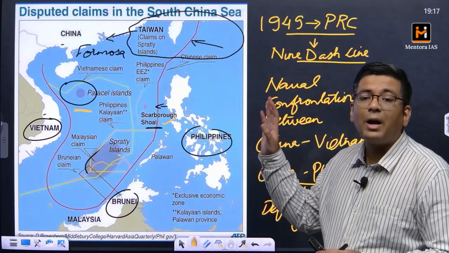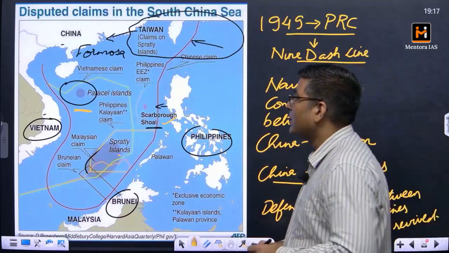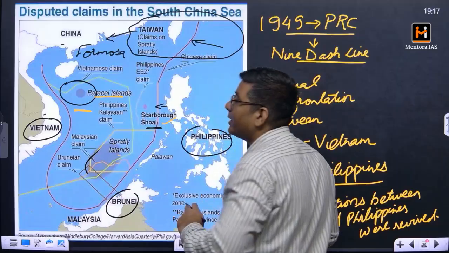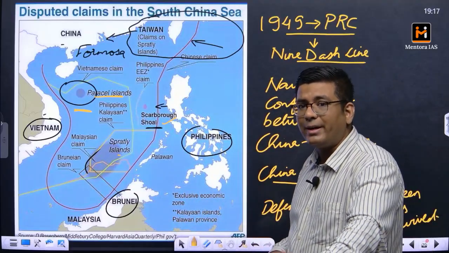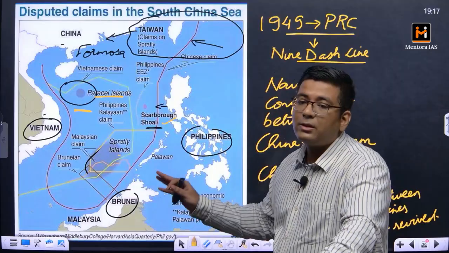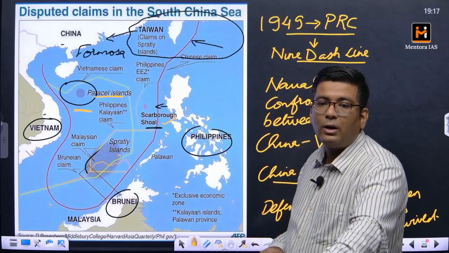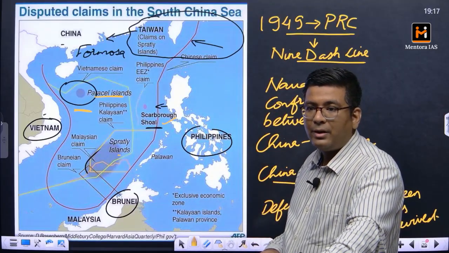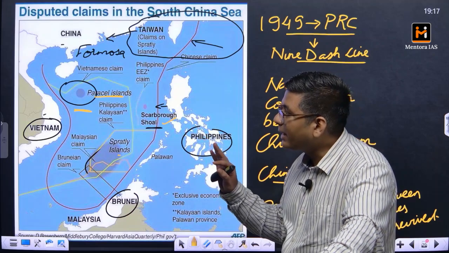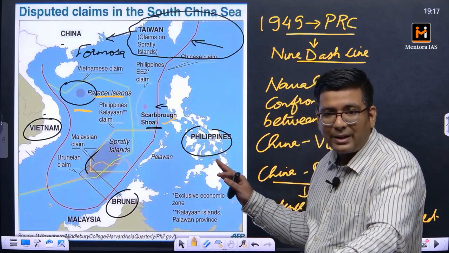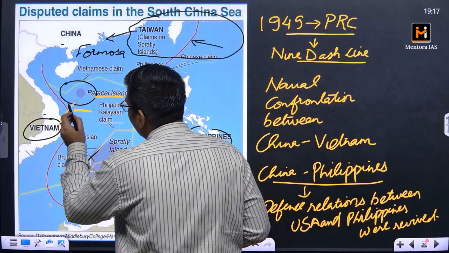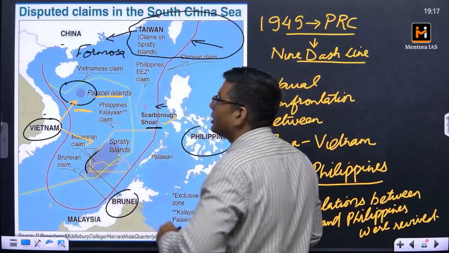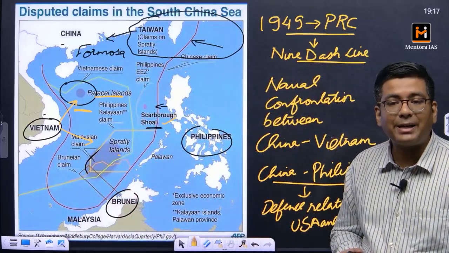A claim highly contested. Now, the Paracel Islands were the ones which were invaded by Japan, and they were returned to China after World War II. But the point is that the Paracel Islands were never a part of Chinese territory. At the same time, when you talk about Vietnam, Vietnam says that we have had our jurisdiction on both the Paracel Islands and the Spratly Islands.